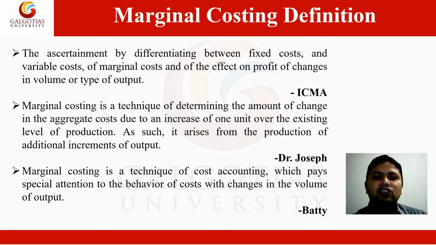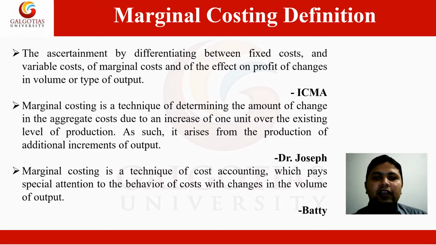Similarly, the second definition of marginal costing was given by Dr. Joseph. They said that marginal costing is a technique of determining the amount of change in the aggregate costs due to an increase of 1 unit over the existing level of production.